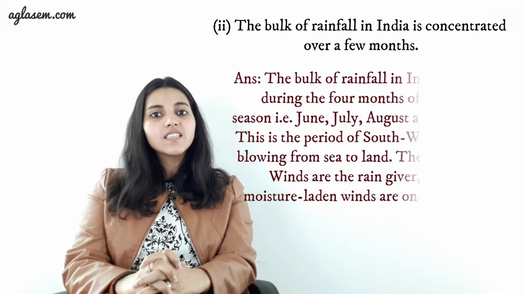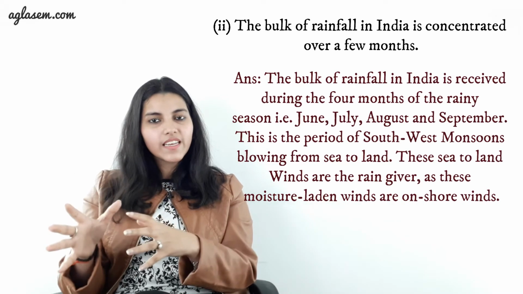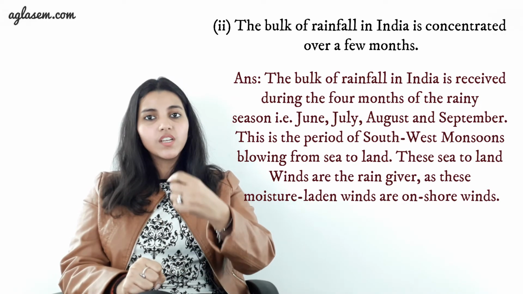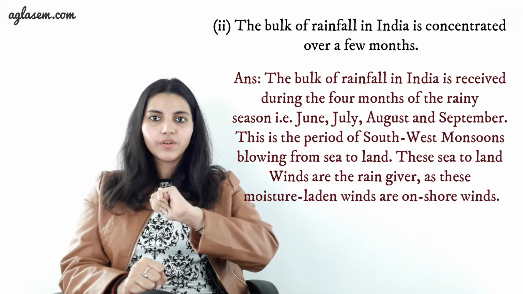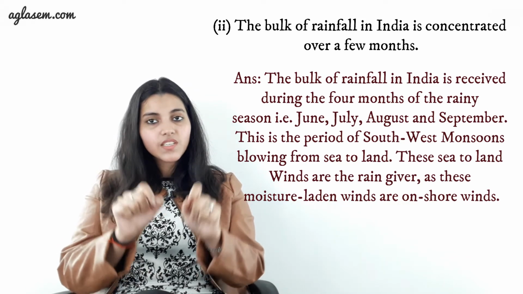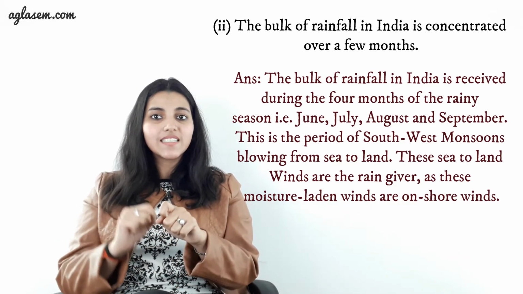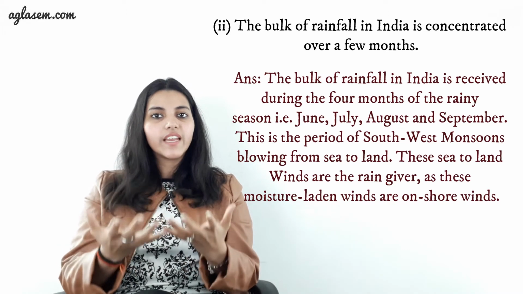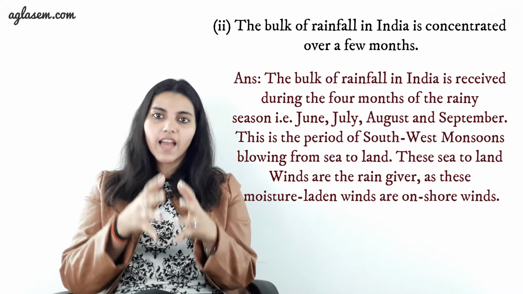Reason behind this is, the bulk of rainfall in India is received during 4 months of the rainy season. Those are June, July, August and September. This is the period of southwest monsoon blowing from the sea to land. These sea to land winds are rain givers, as these moisture laden winds are onshore winds.